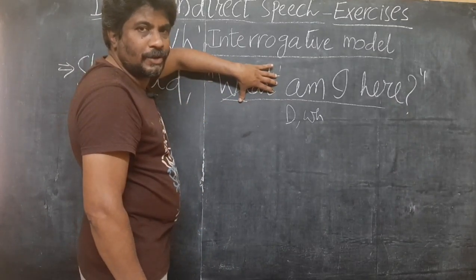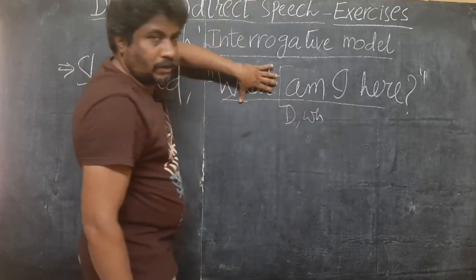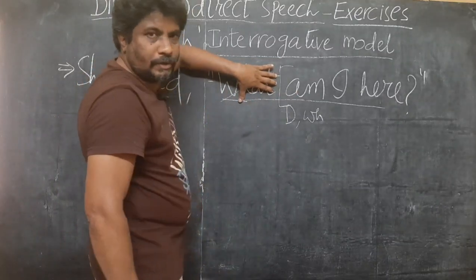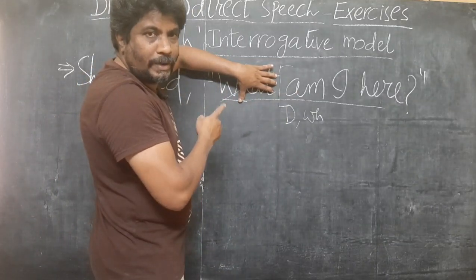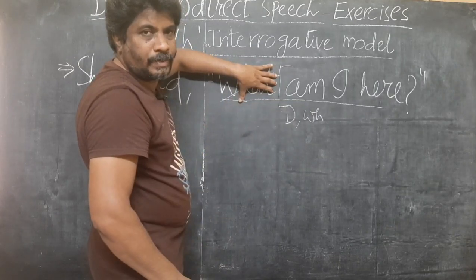Imagine that there is no WH word. Then what is the sentence here? "Am I here" is the sentence. Now it becomes an S-no interrogative. If you omit this WH word, the rest of the sentence will be S-no interrogative.